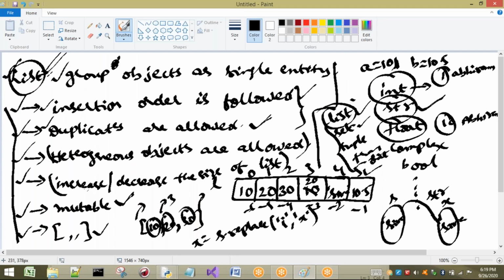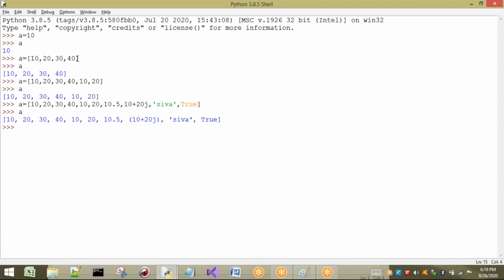Next point, increase or decrease the size. When we use the concept of methods, I will show you how we can increase or decrease the size of a list. Mutable also, when we go for methods, I will show you. Next, this point is also completed when we see the creation of a list. See here, square brackets, and inside that I place the elements separated by commas. So this is about list briefly.